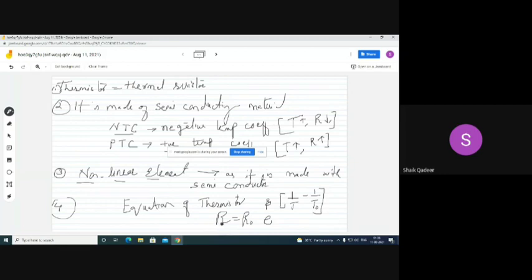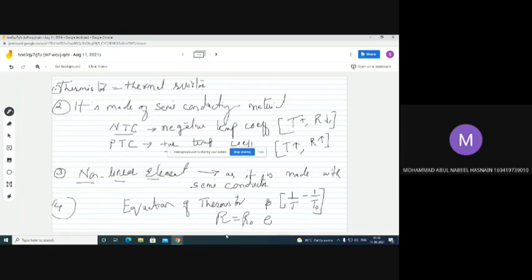You see, the new resistance of this thermistor depends on the initial resistance of the thermistor, and on the rise or fall in temperature, but exponentially. Are you able to see this?